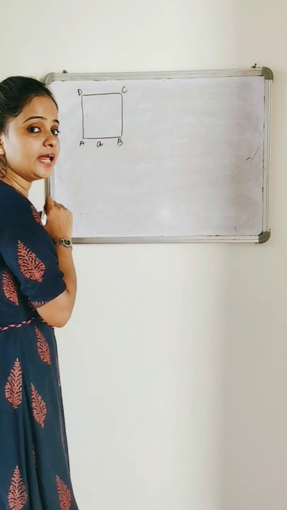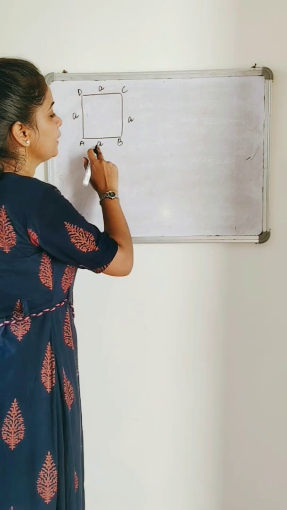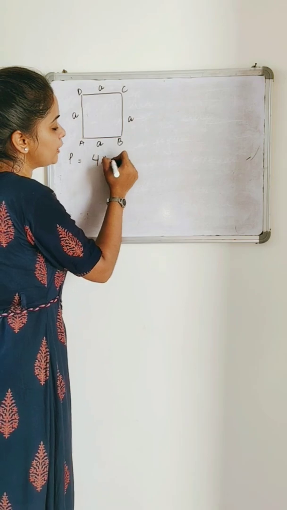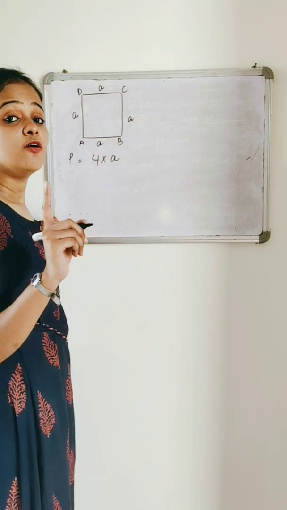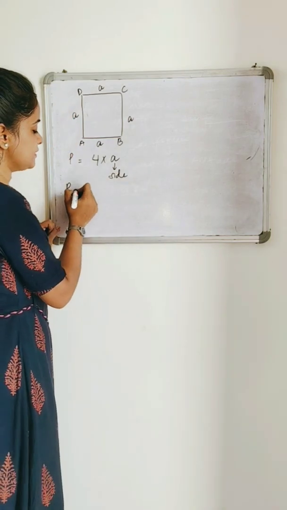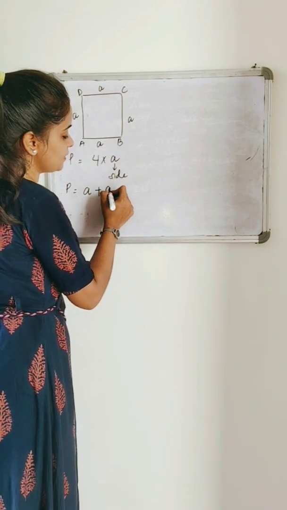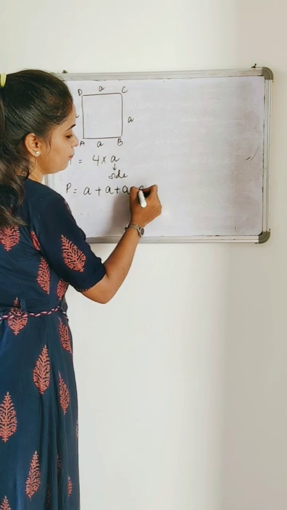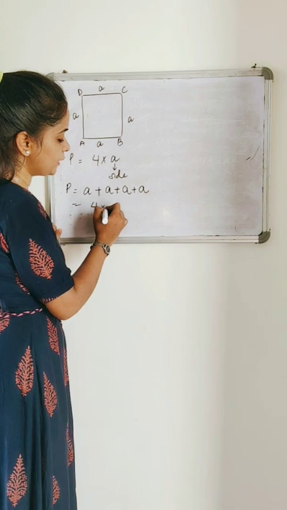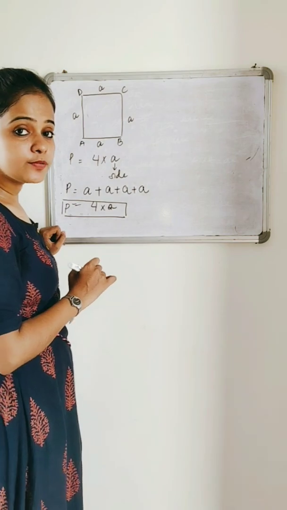As we did in the triangle, we are going to do the same with the square. If I consider this side as A, then this is also A, this is also A, and this is also A. We add A how many times? 4 times. So we can judge that the perimeter of the square is 4 multiplied by A, or 4 multiplied by side. Side plus side plus side plus side, A plus A plus A plus A. 4 times, so 4 multiplied by A. 4 multiplied by side is the perimeter of a square.